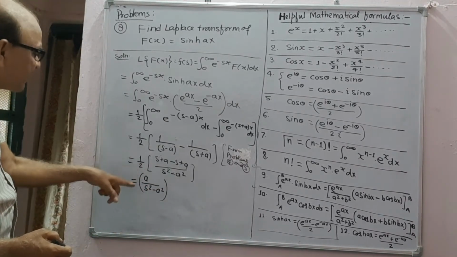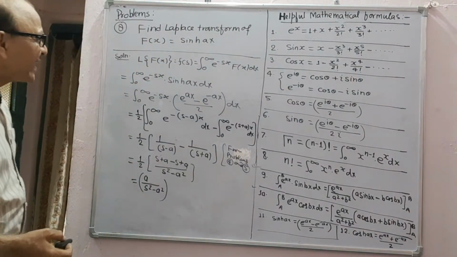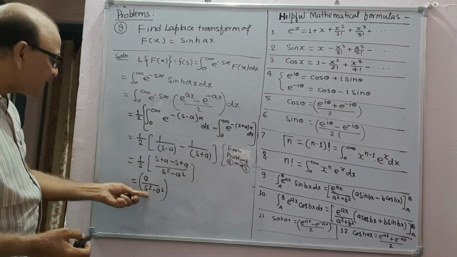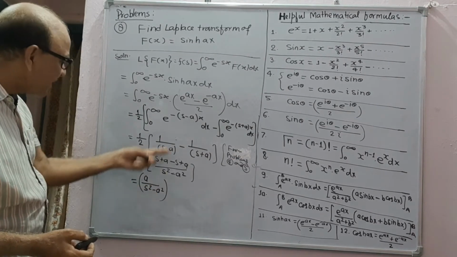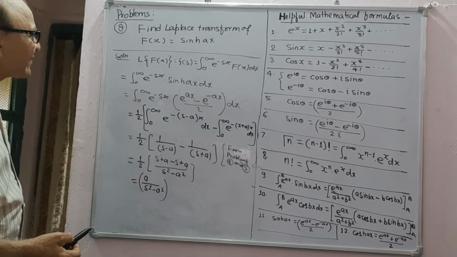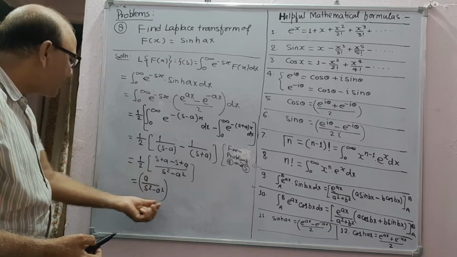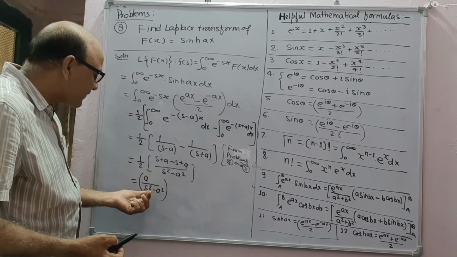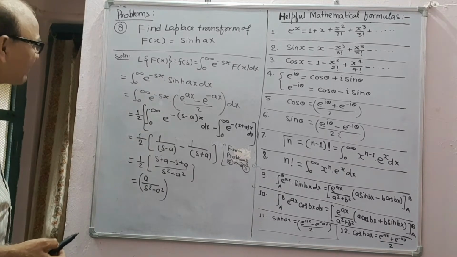Here you clearly see that the Laplace transform of sin ax was a upon s squared plus a squared, whereas in case of sin hyperbolic ax it is minus. The only difference is a upon s squared minus a squared in the hyperbolic case.